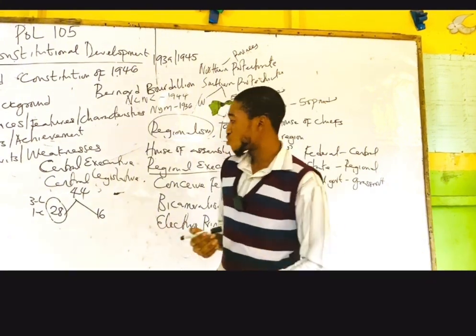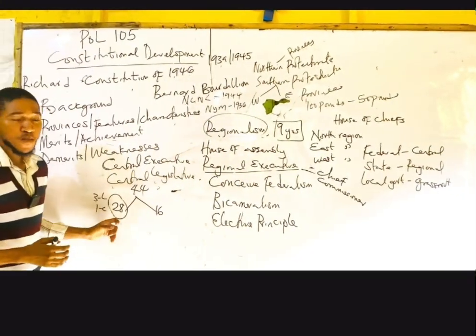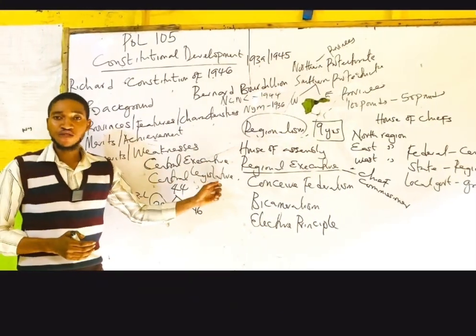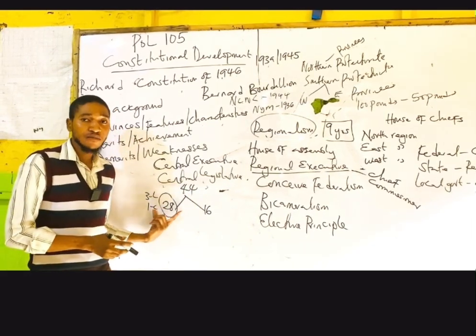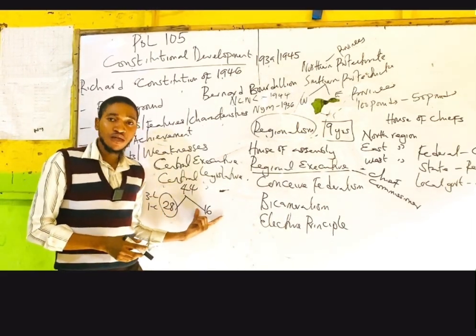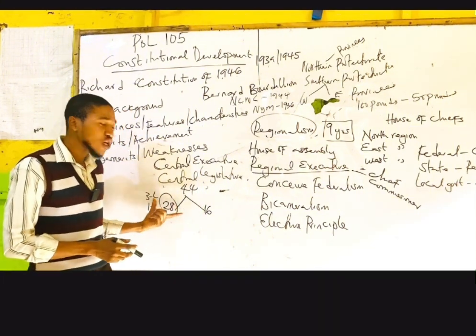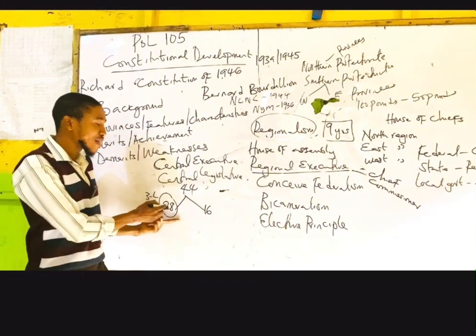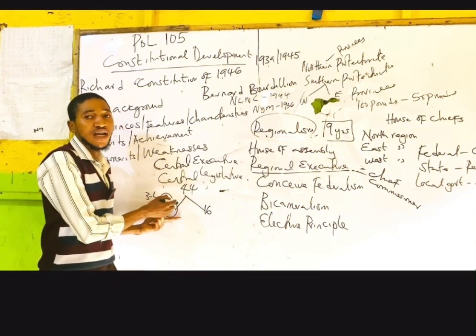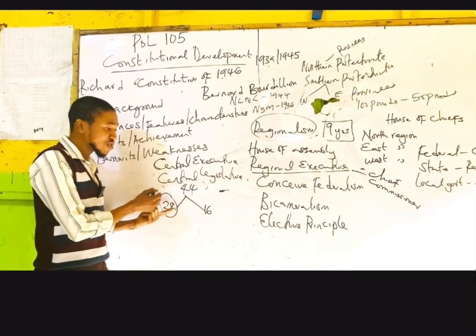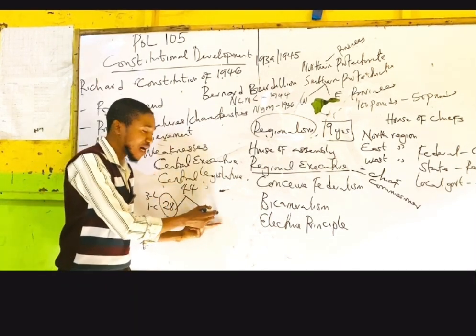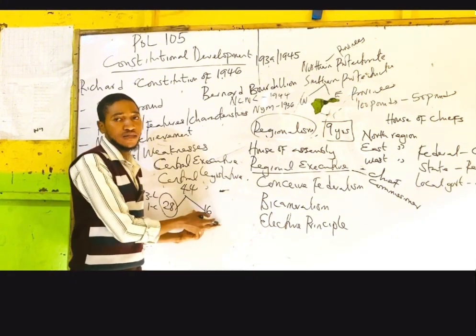In addition to that, if you look here, members in the Central Legislative Council, there were 44 members, 28 were unofficial members, while we have 16 official members. So it means that the constitution gave more Nigerians the chance to participate in the legislative council. Why? Because we have more unofficial members that were Nigerians than the official members, which were whites.